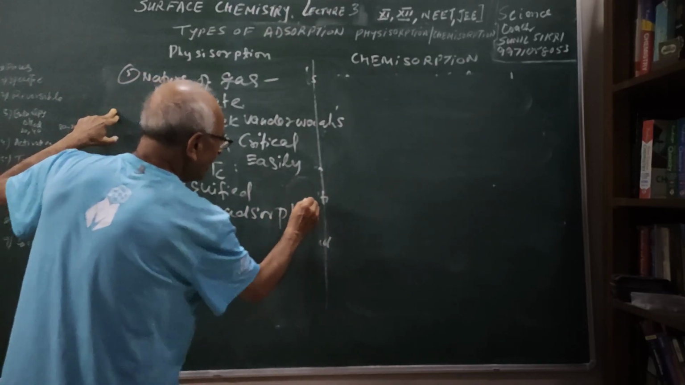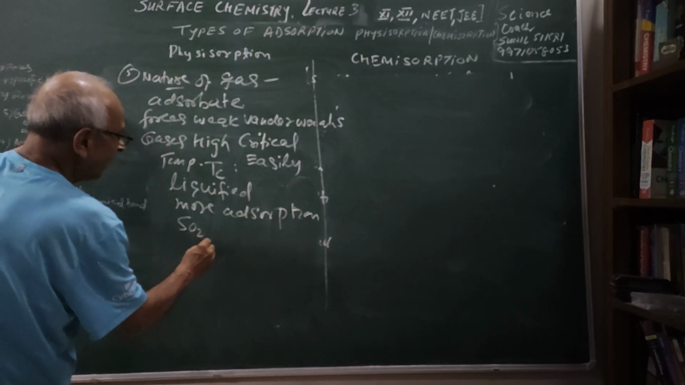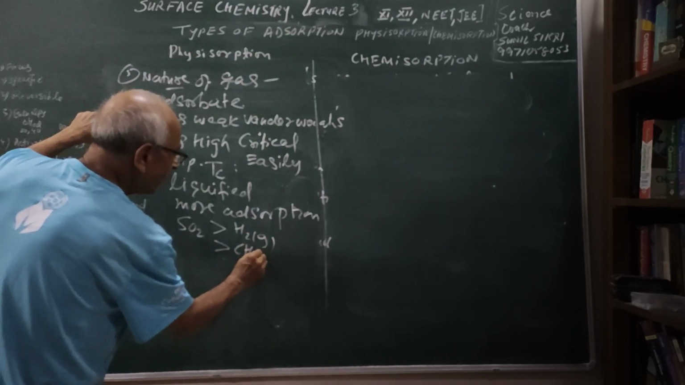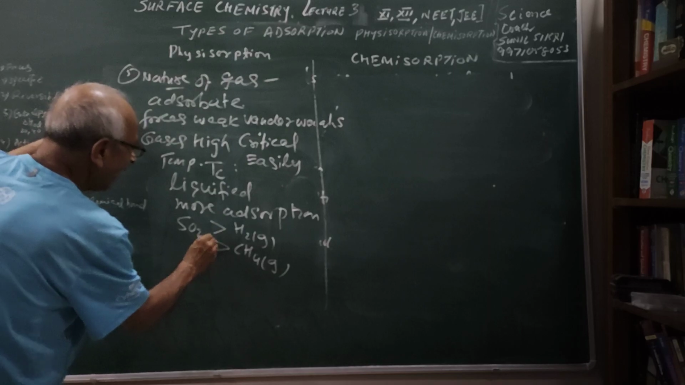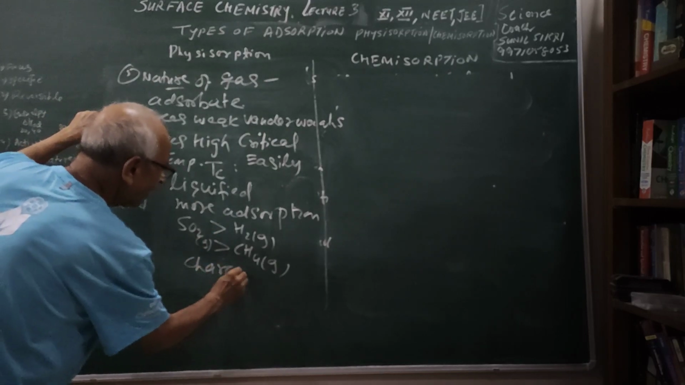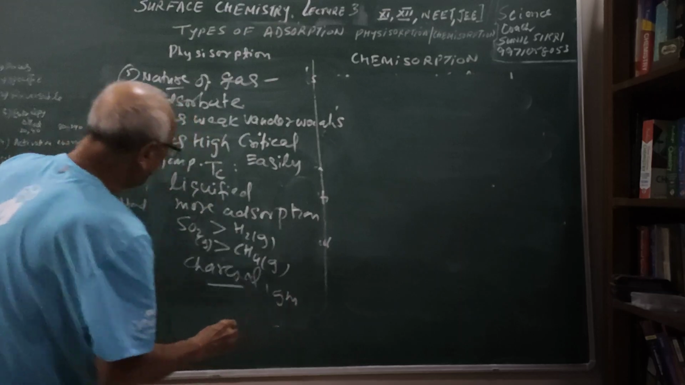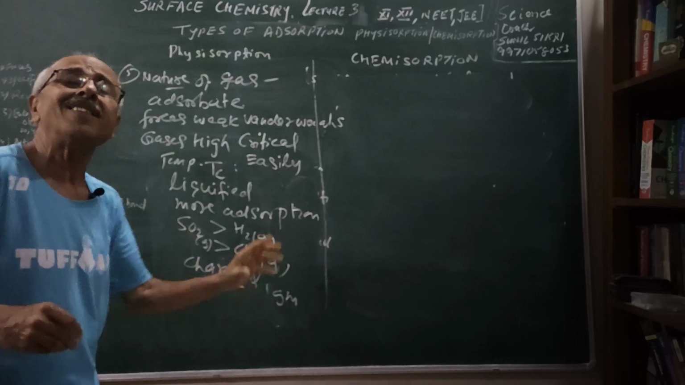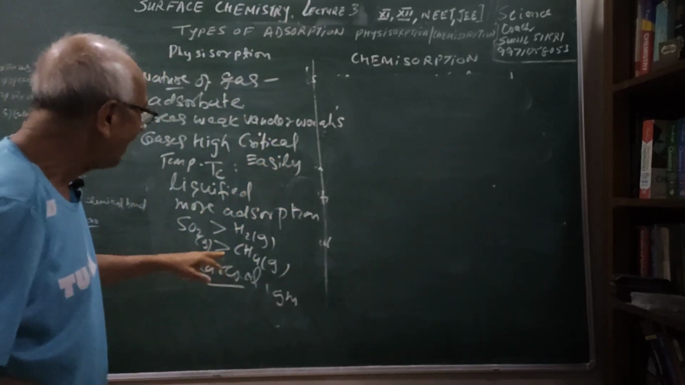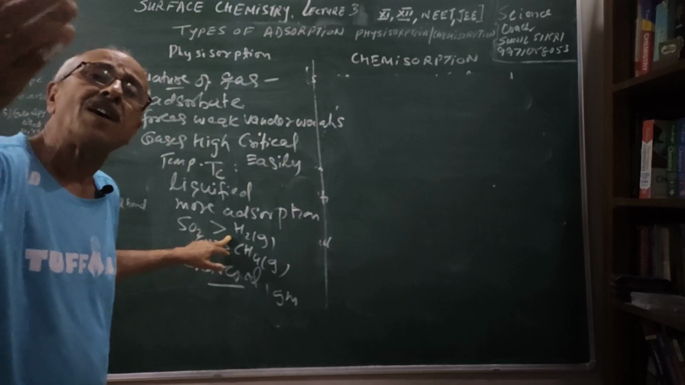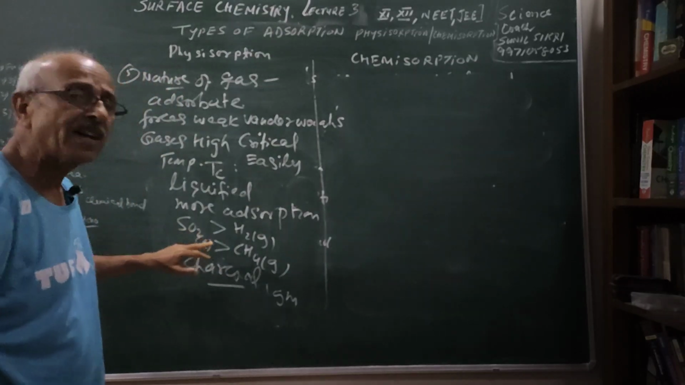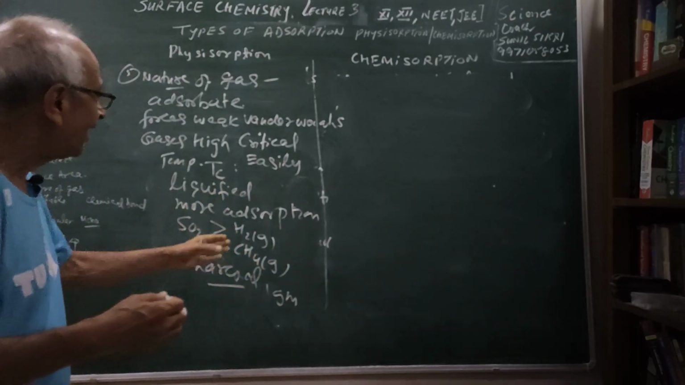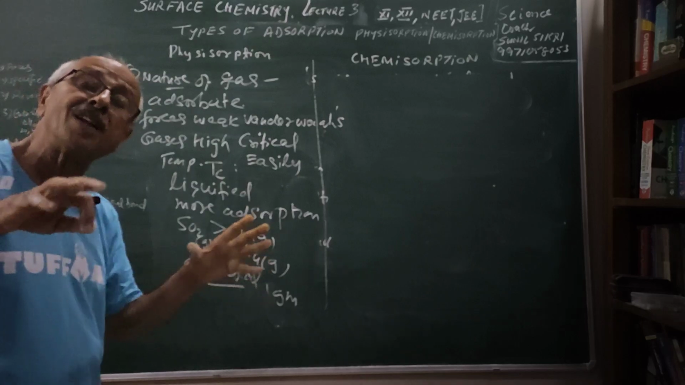Important question for exams. For example, sulfur dioxide will be adsorbed much more than hydrogen gas or methane gas. Because the sulfur dioxide gas on charcoal, if I take 1 gram of charcoal, then more of sulfur dioxide will be adsorbed as compared to hydrogen and CH4. The critical temperature of SO2 is much higher than CH4 and much higher than hydrogen gas. You can see that SO2 is a polar molecule. Here the dipole forces are stronger. Here there are very weak van der Waals forces, London dispersion forces.